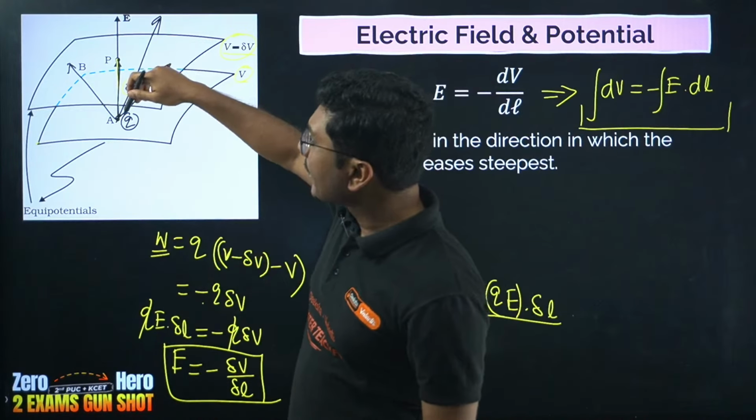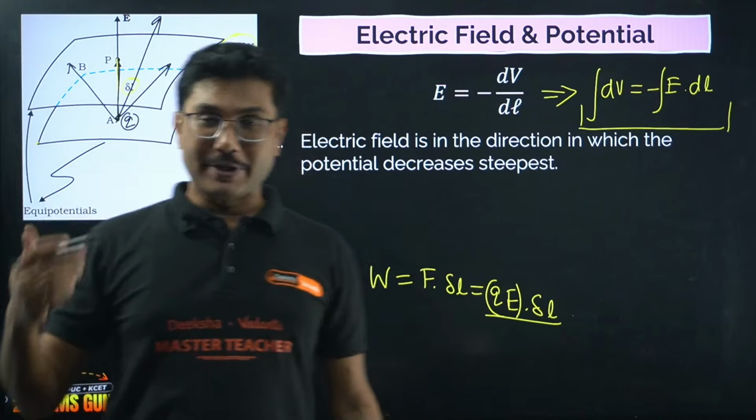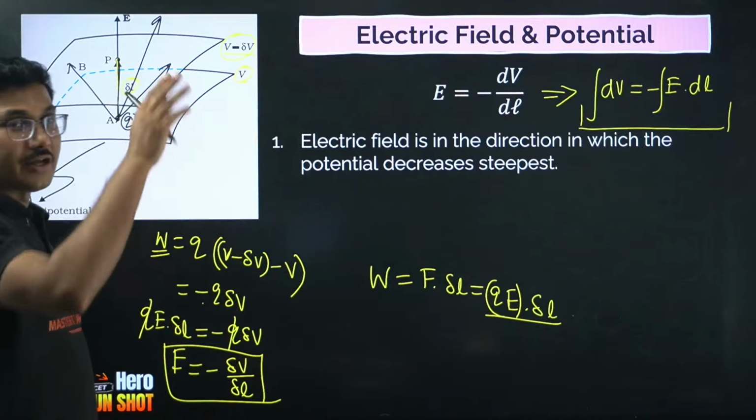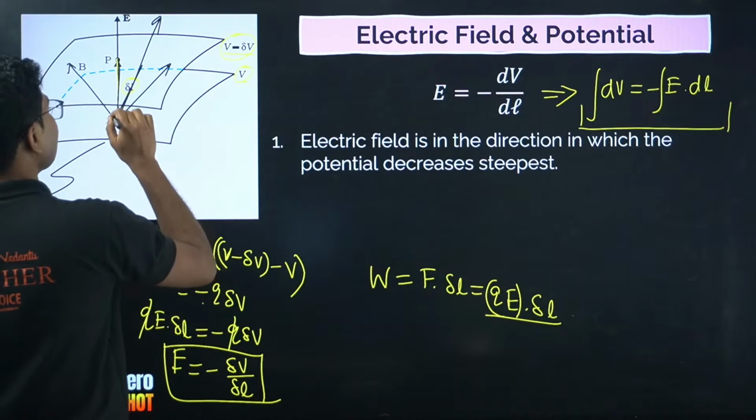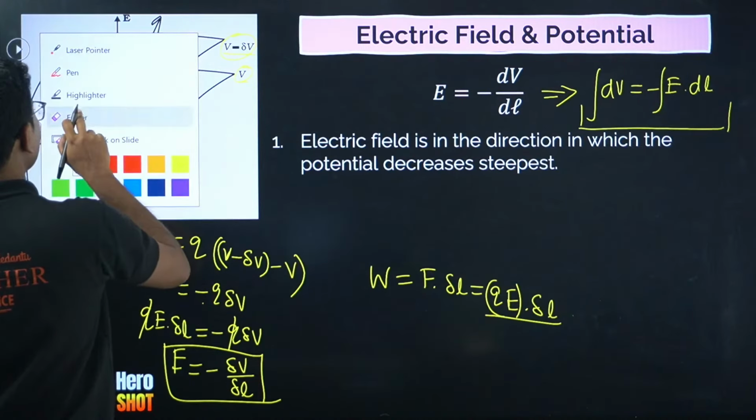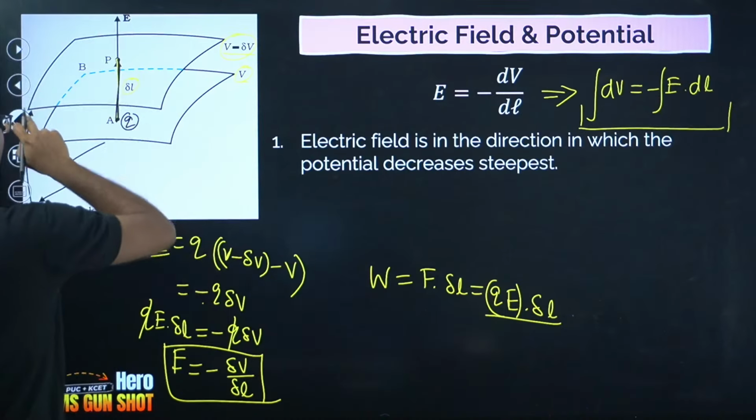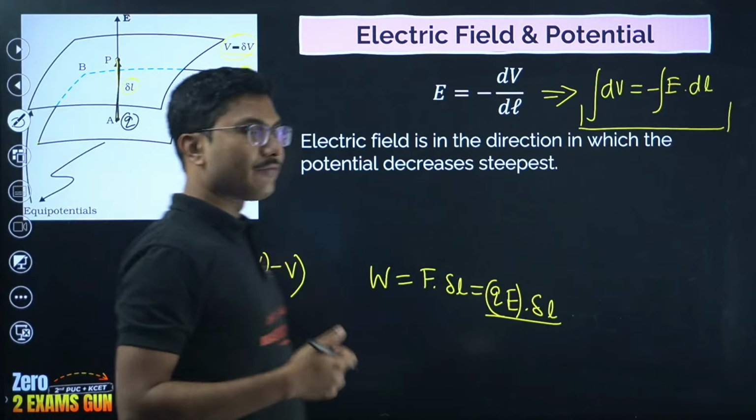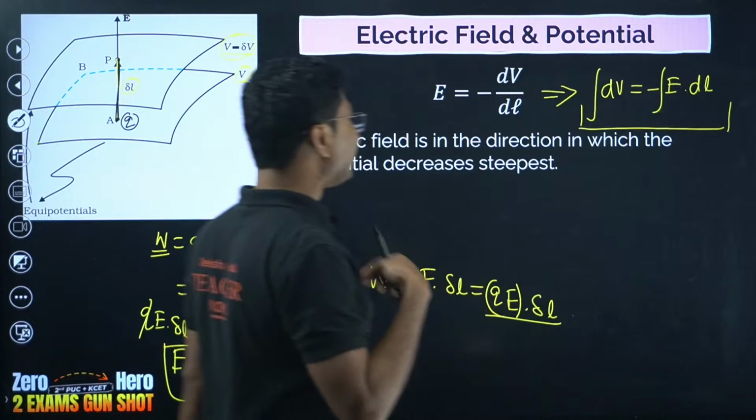It is the steepest where the electric potential is decreasing steepest. Steepest means it is decreasing very fast. If you go in this direction, the potential will not decrease as fast as it is decreasing in this direction. Okay, so these are not the direction of electric field. Electric field is in this direction. So basically remember that electric field is in the direction where the electric potential decreases the steepest.